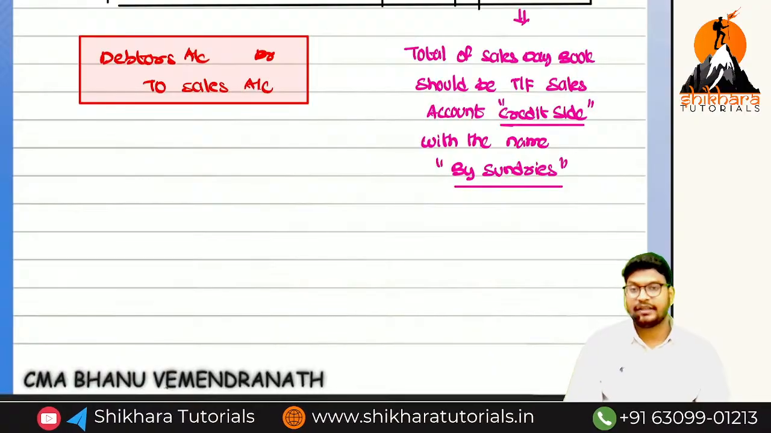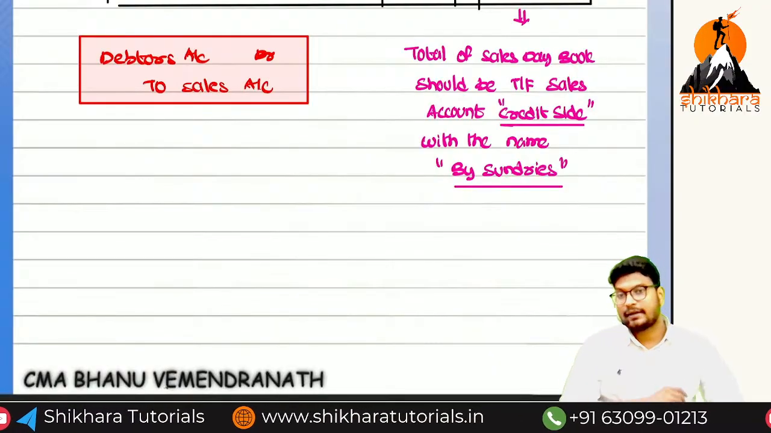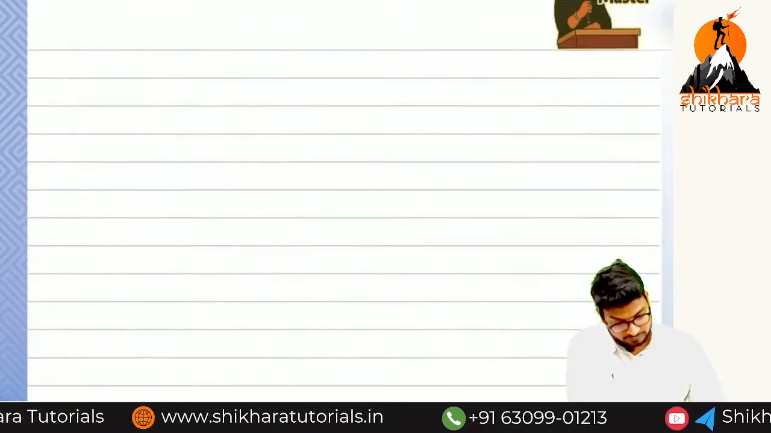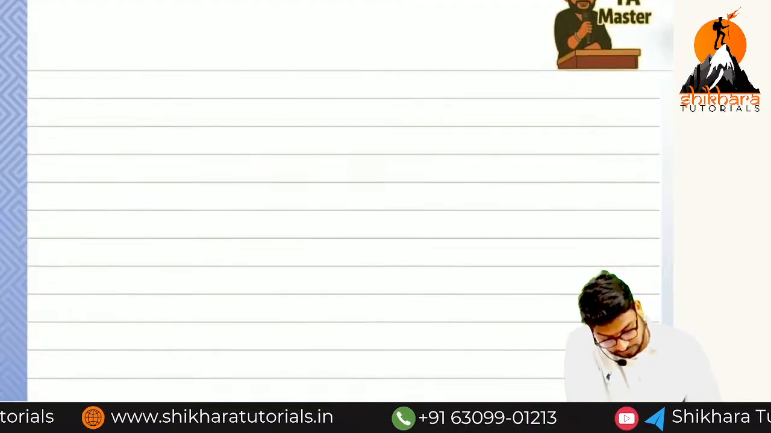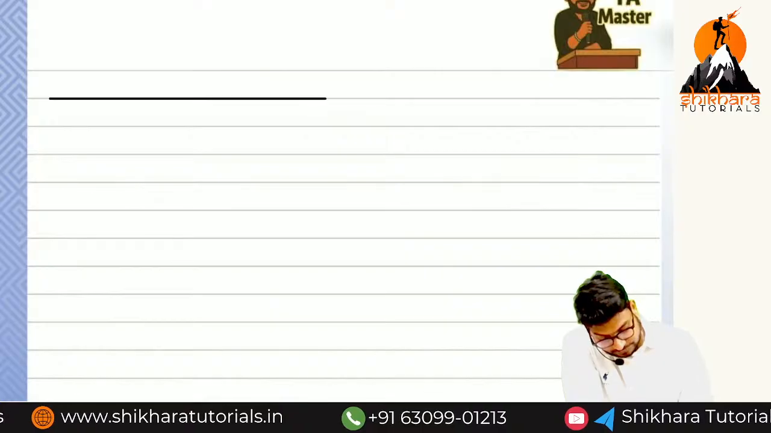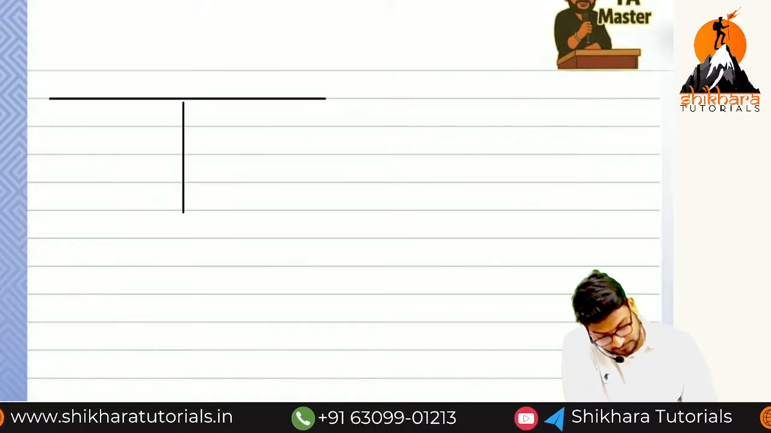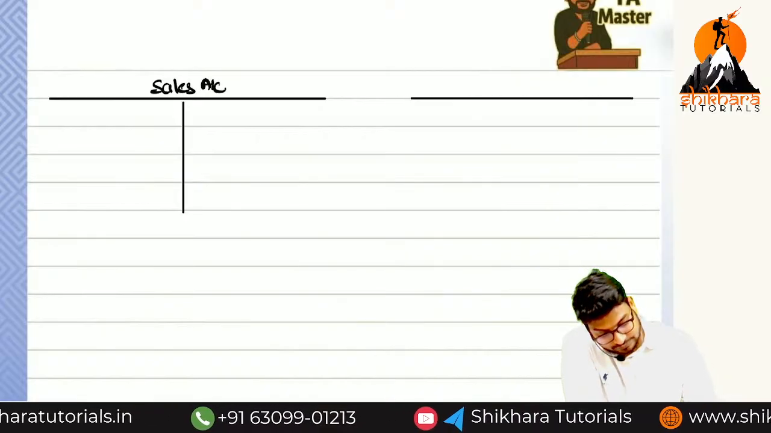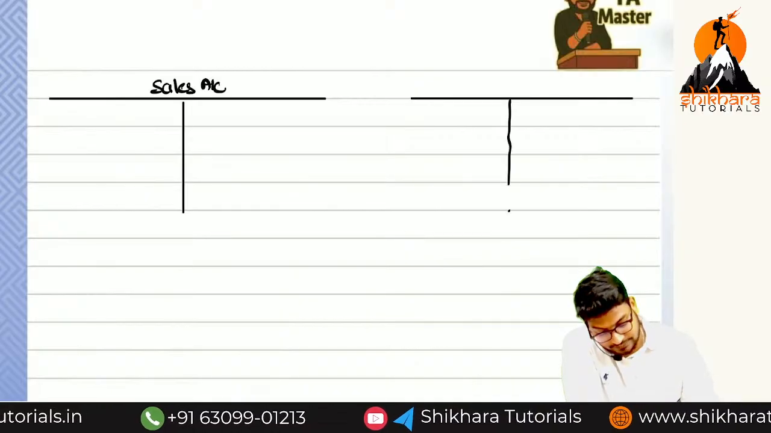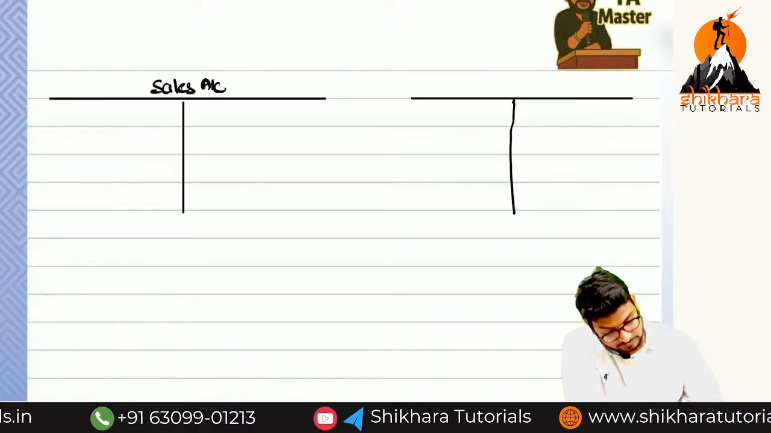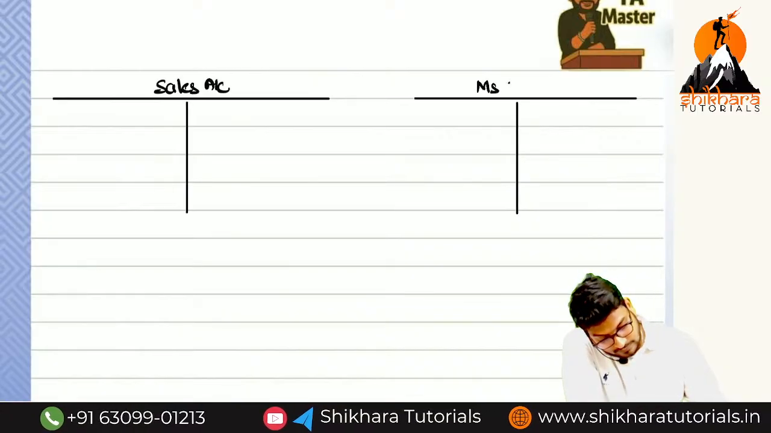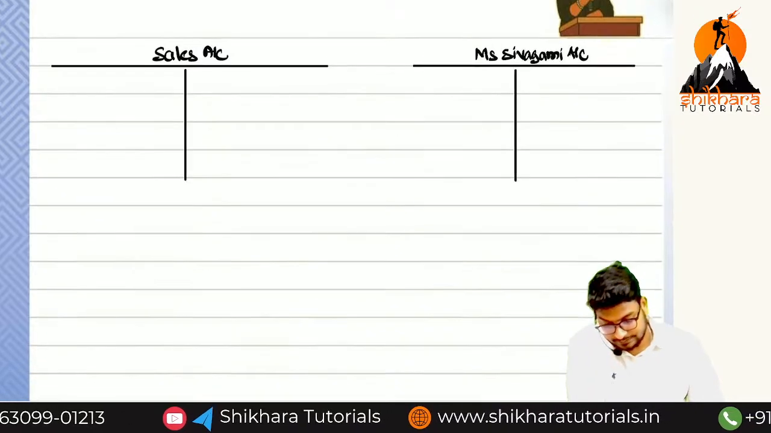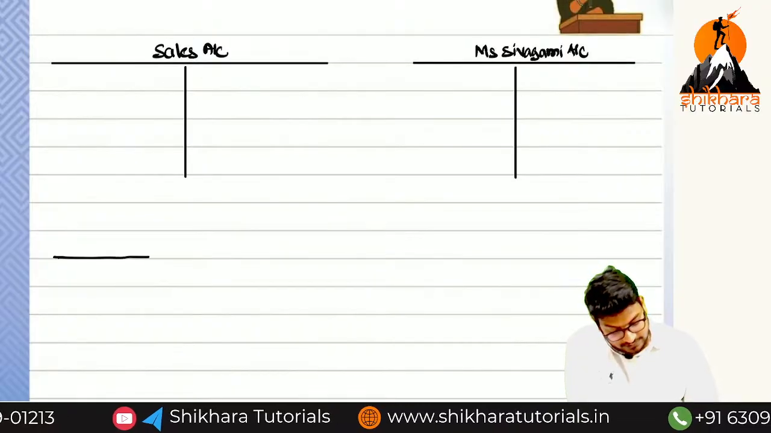Okay? Now what we need to prepare? We need to prepare again how many ledgers? 4 ledgers and trial balance. What is the first ledger? Sales account. What is the second ledger? Miss Shivagami. Next one Devasena and Avantika.